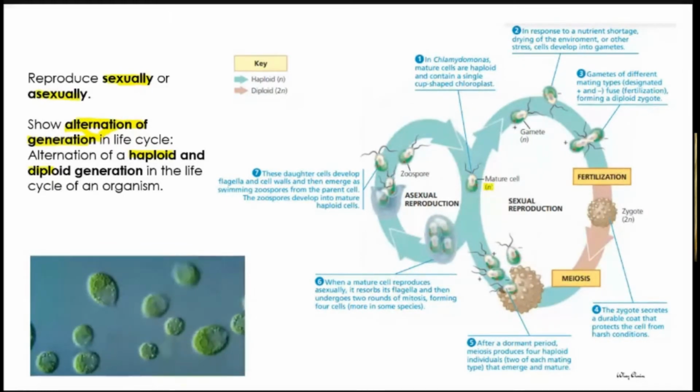Kalau kita study dia punya nucleus, because they are eukaryotic cells, they have the nucleus. If we study the nucleus, we notice that the chromosome is a haploid set. This Chlamydomonas is able to perform two types. We call it the positive type and the negative type.